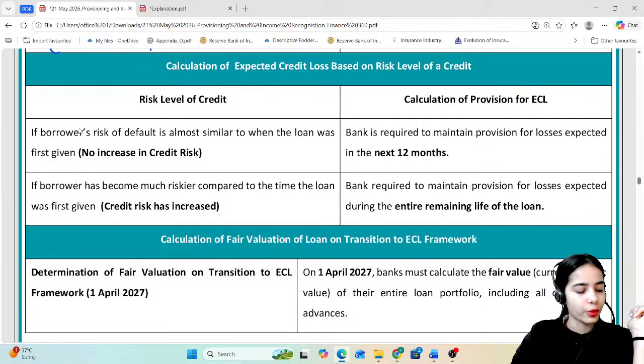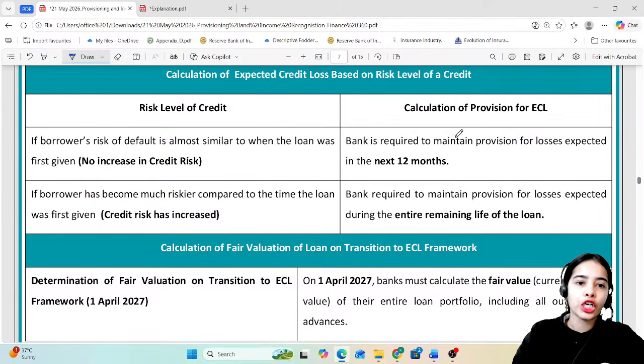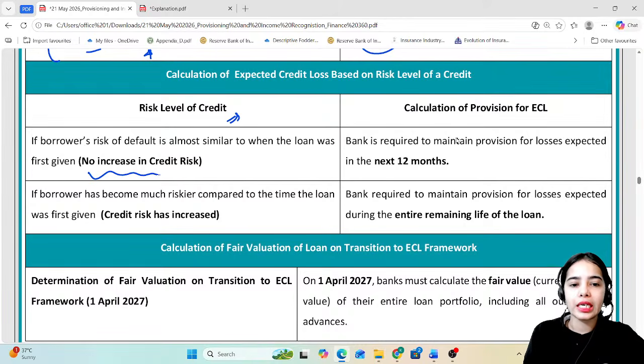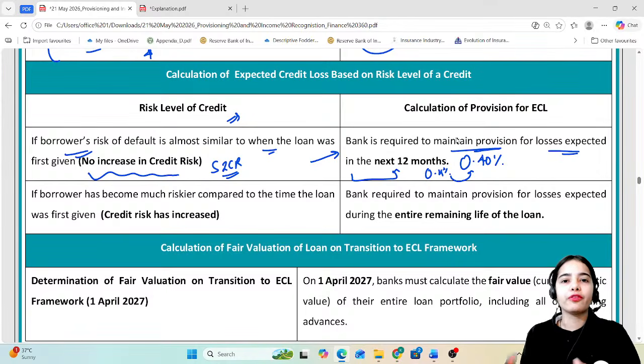Okay, now calculation of expected credit loss based on the risk level of credit. If there is no increase in credit risk, that means there is no SICR, no significant increase in credit risk, so the borrower's risk of default is almost similar to when the loan was first given. The bank is required to maintain basic provisions between 0.25% and 0.40% for losses that are expected in the next 12 months, that is, if the borrower defaults in the next 12 months.